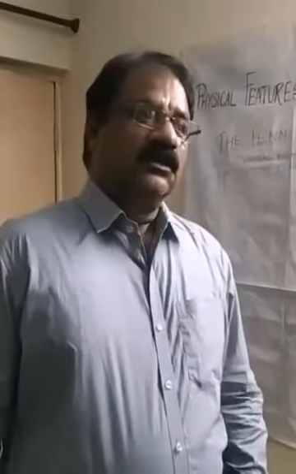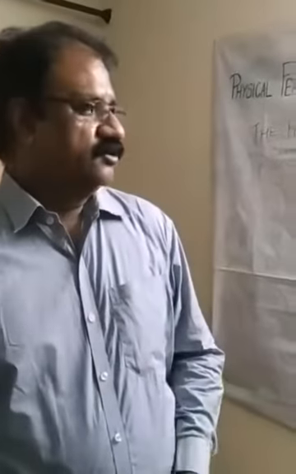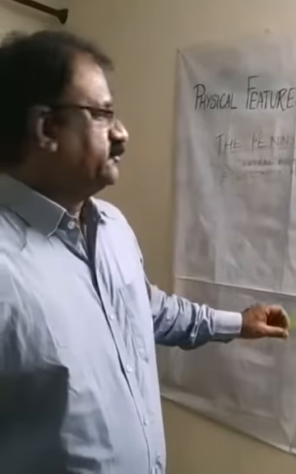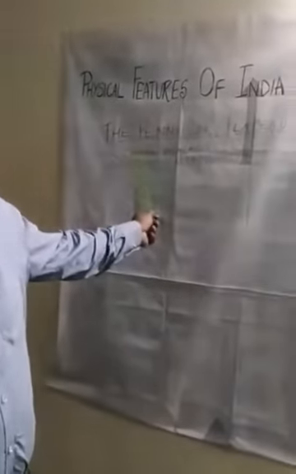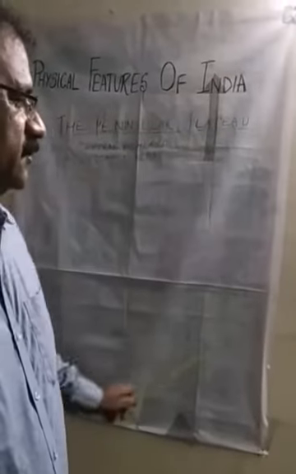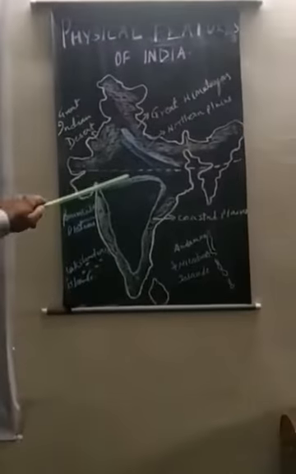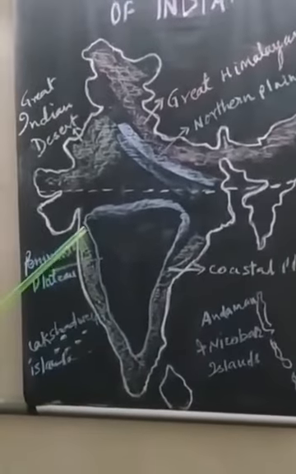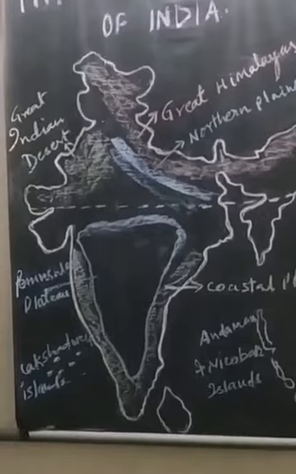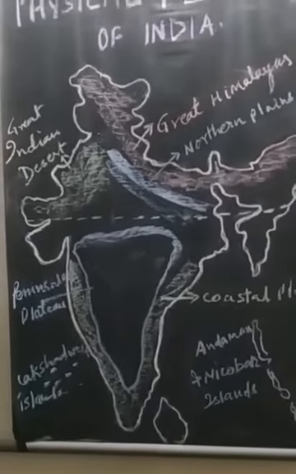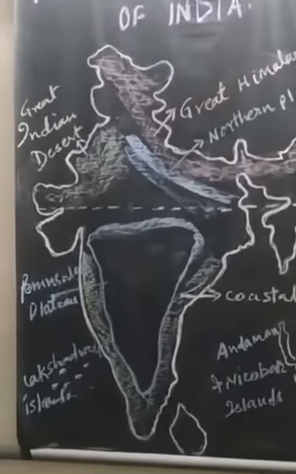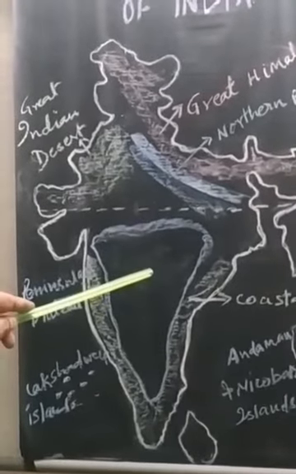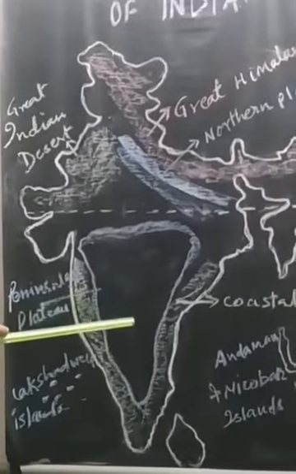Thanks. Hello children. In this session I am going to discuss the most important physical feature of India, that is the peninsular plateau region. This is exactly the peninsular plateau region. It is actually a tableland. Peninsular plateau is a tableland which is composed of old crystalline, igneous and metamorphic rocks.